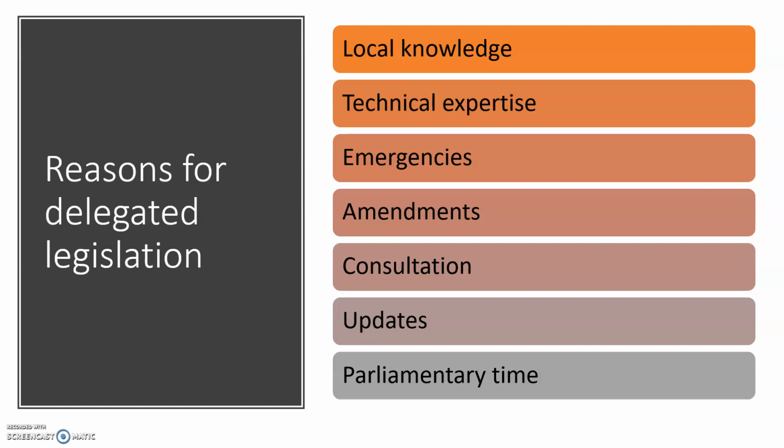So again, they can delegate it to someone who does have the knowledge and they can make sure they get the correct law. An Act of Parliament usually takes about a year to pass in practice, so primary legislation wouldn't be very good in an emergency, whereas orders in council, as we went through on the last slide, can be done overnight. So they're really good in emergencies, for instance, the Gulf War or Iraq War or the fuel crisis and things like that, possibly even the coronavirus crisis we are in right now.